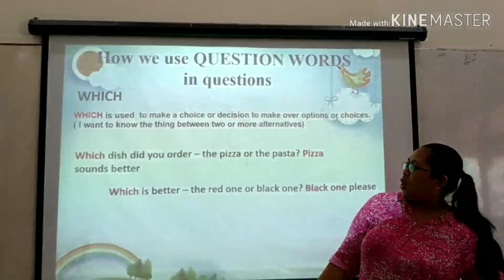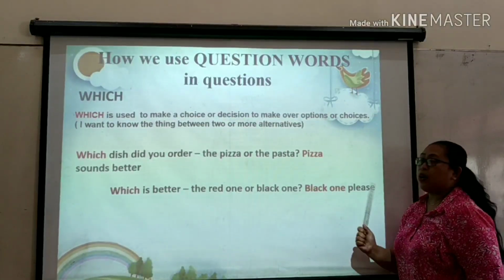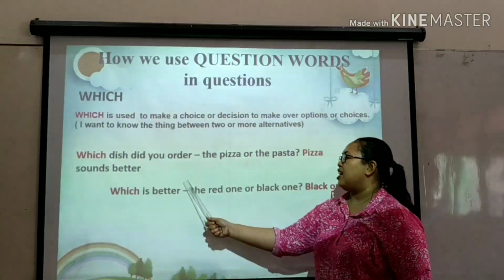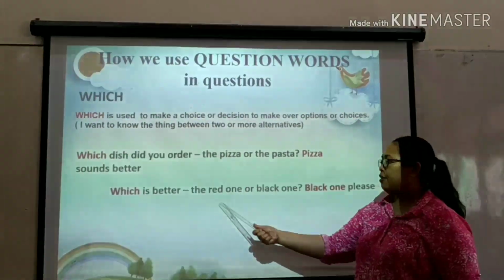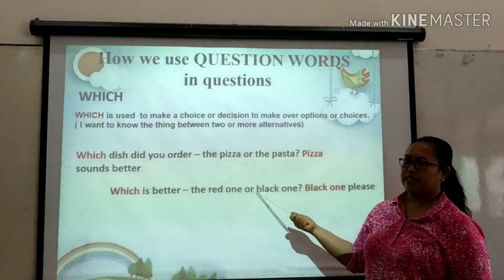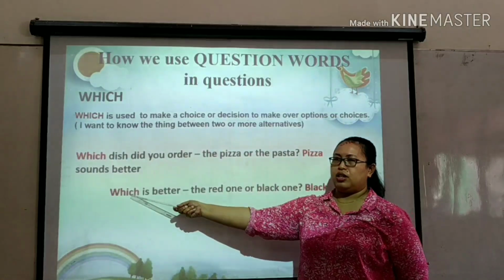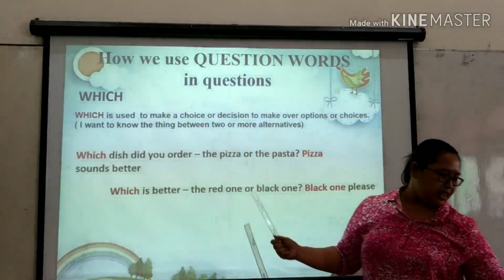Next. Which is better? The red one or black one? Black one, please. Again, you use which if there are choices or options. Okay? Black one, please. You use which because there are choices. Next.